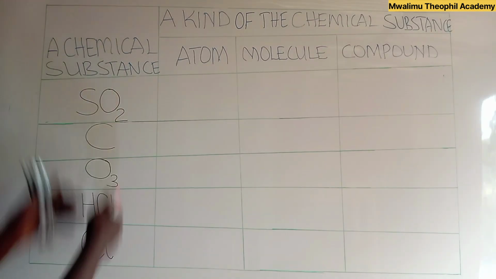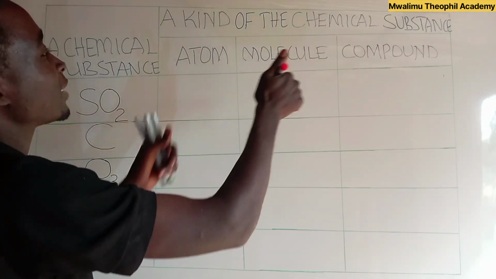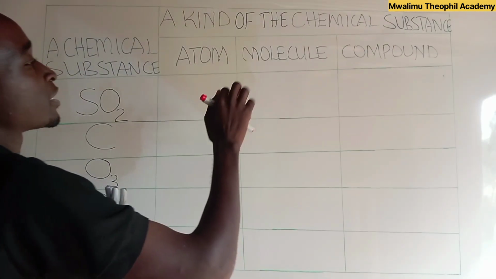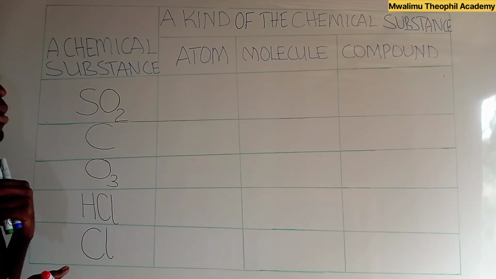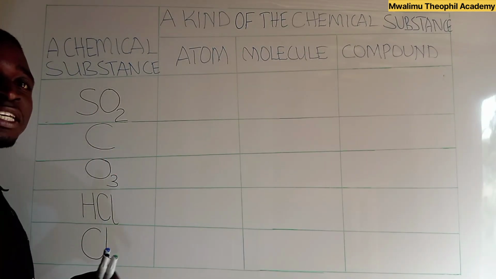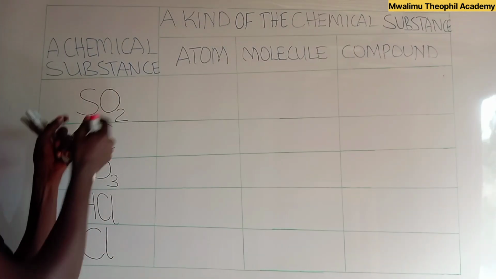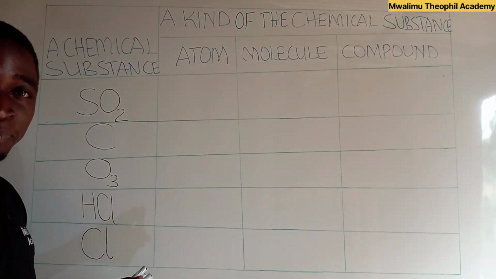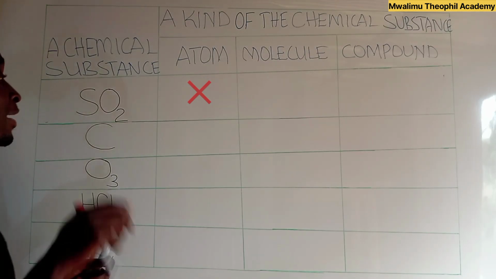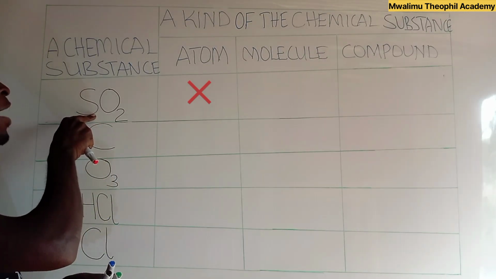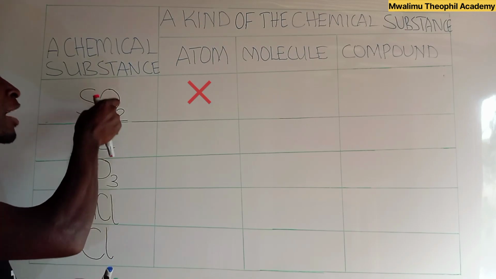Here we have a first column which contains a chemical substance, and in the second part we have the kind of the chemical substance. These kinds can be atom, molecule, or compound. Starting with sulfur dioxide, is it a molecule, a compound, or an atom? Sulfur dioxide cannot be an atom. Why? It is not an atom because it is made up of more than one atom, as it has three atoms, whereby we have one atom of sulfur and two atoms of oxygen.